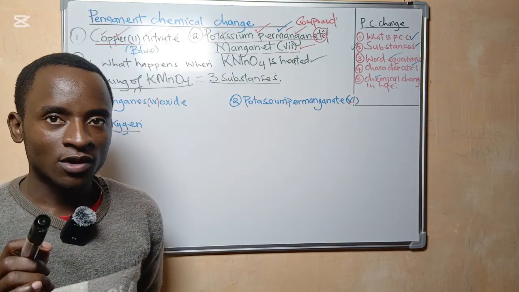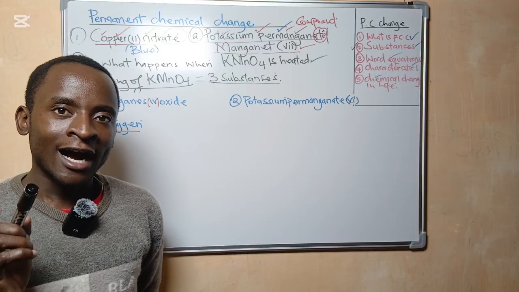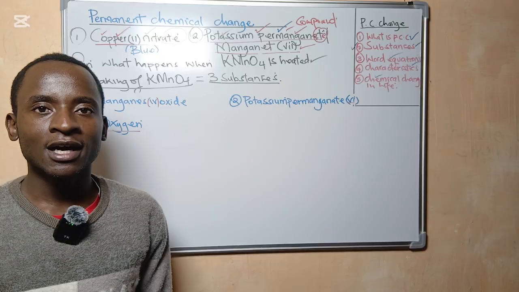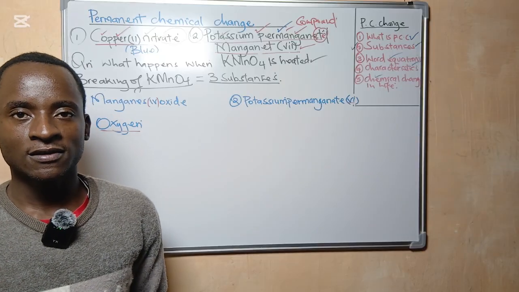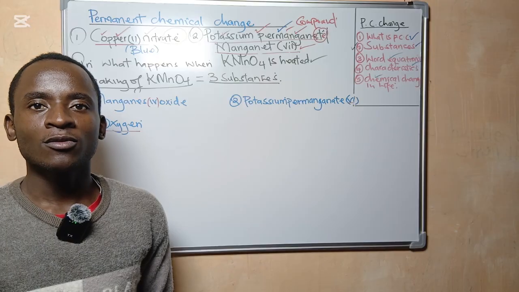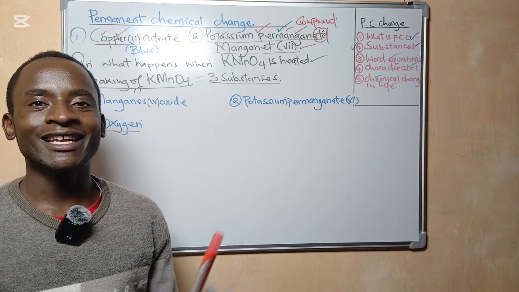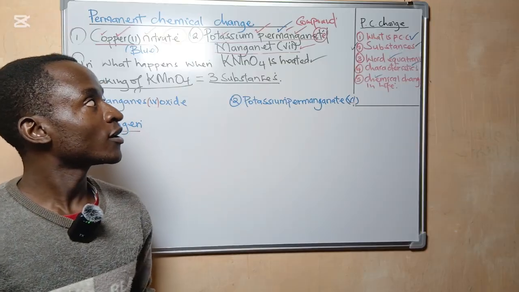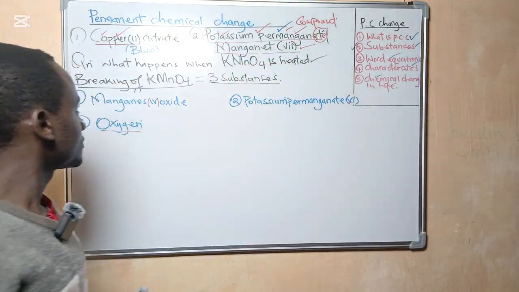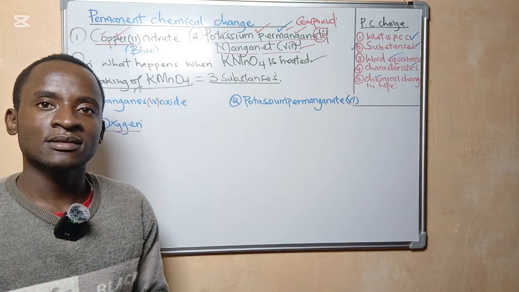What happens when we heat potassium permanganate? At the back of your mind, you already know that potassium permanganate is a compound. What do we mean by a compound? A compound means it's made up of elements that are chemically combined in it. Now, when we strongly heat potassium permanganate, it breaks down to form three substances.